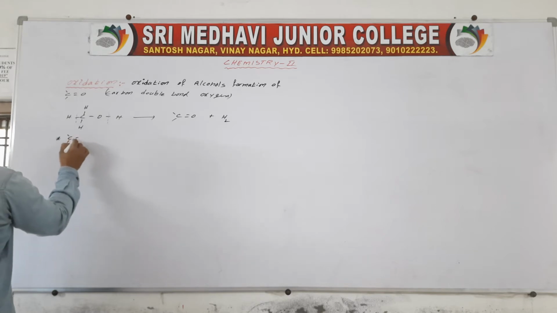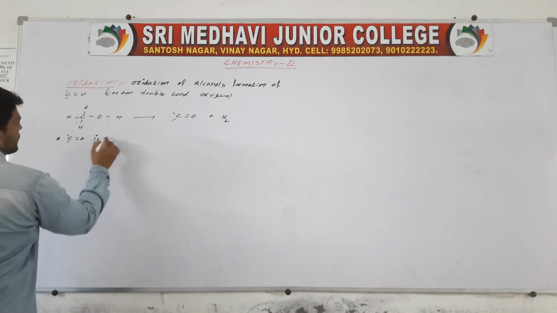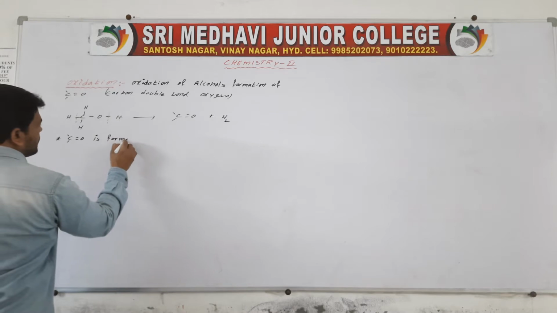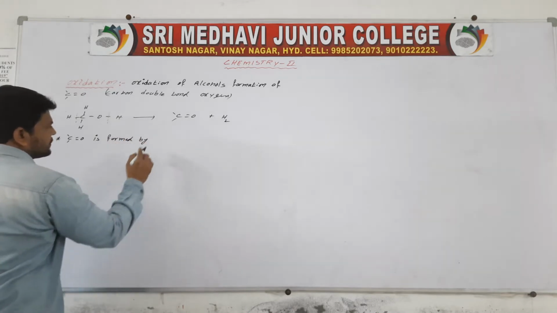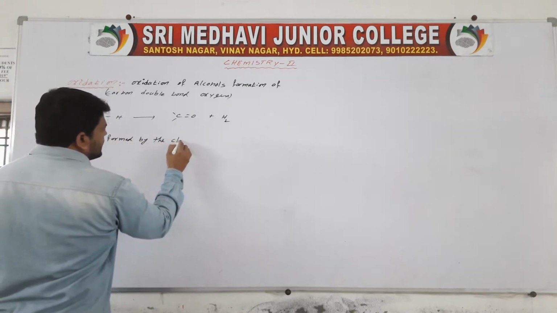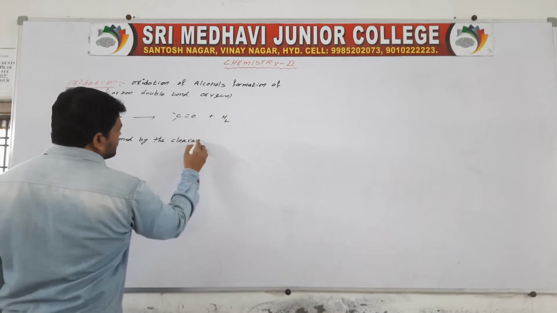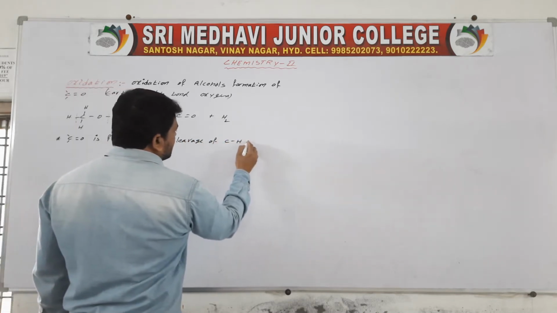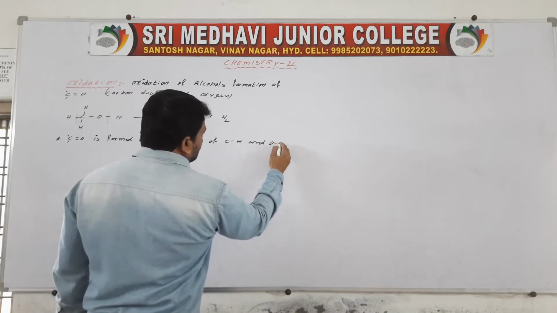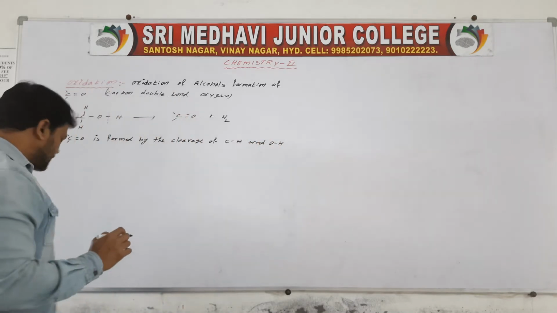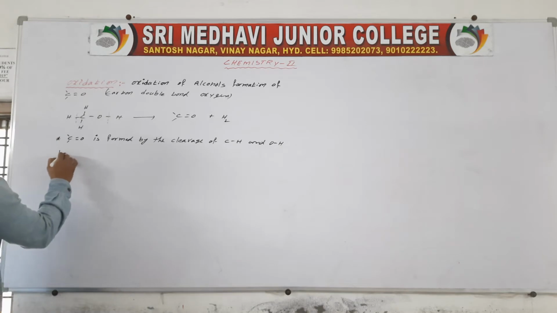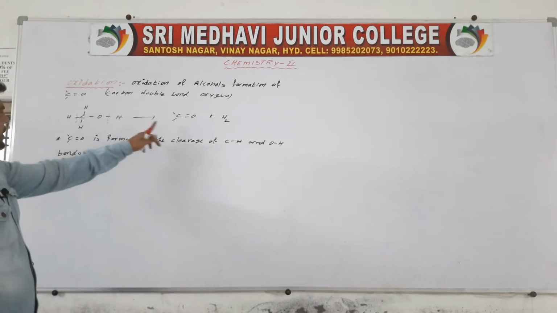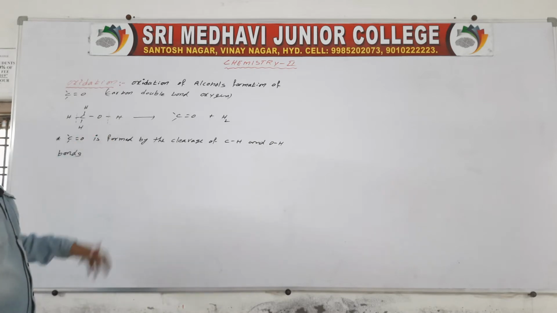C double bond O is formed by the cleavage of C-H and O-H bonds.